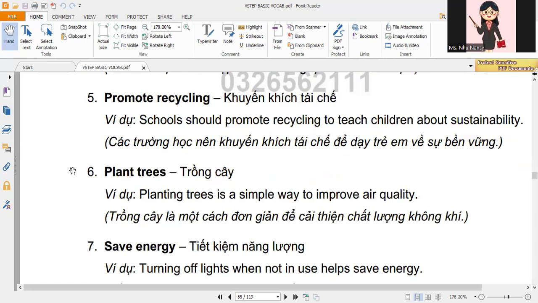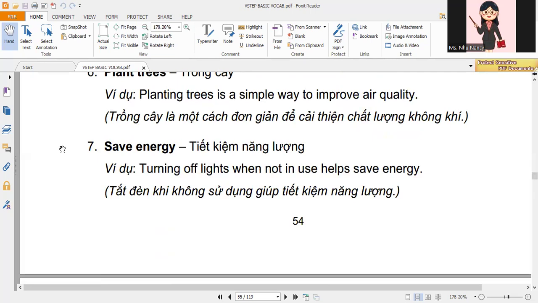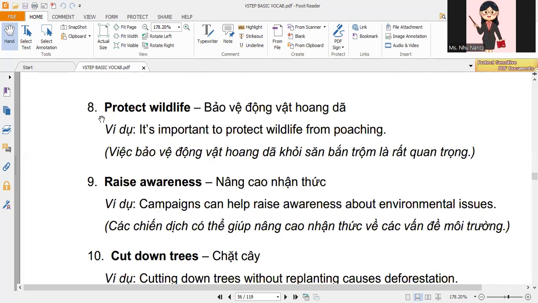6. Plant trees. Example, planting trees is a simple way to improve air quality. 7. Save energy. Example, turning off lights when not in use helps save energy. 8. Protect wildlife. Example, it's important to protect wildlife from poaching.